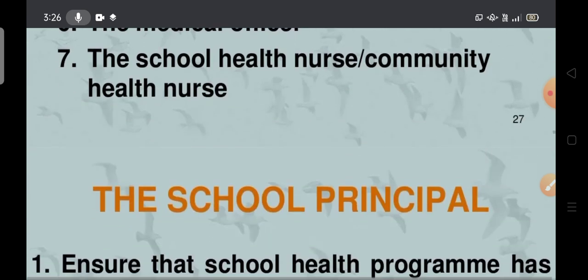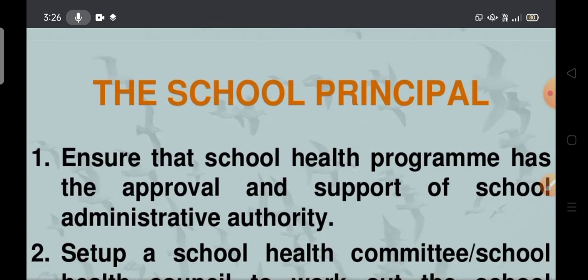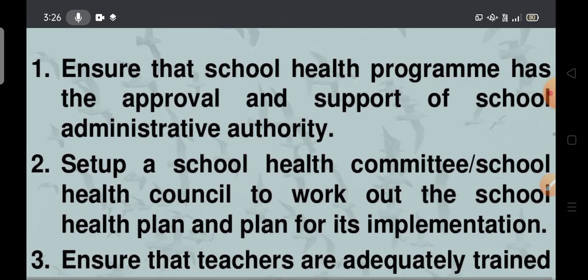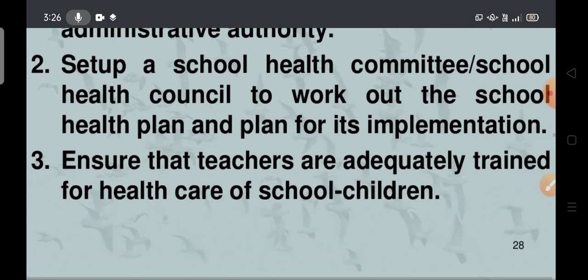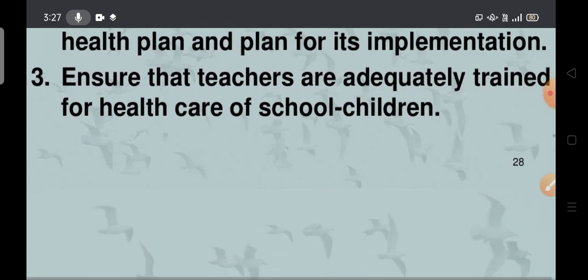Next, school principal. What is the main role of the school principal here? He has to ensure that the school health program has the approval and support of the school administrative authority. Next, set up a school health committee and school health council to work out the school health plan and plan for its implementation. Not only planning, we have to implement the school health services for the children. Next, ensure that the teachers are adequately trained for school health care of school children.